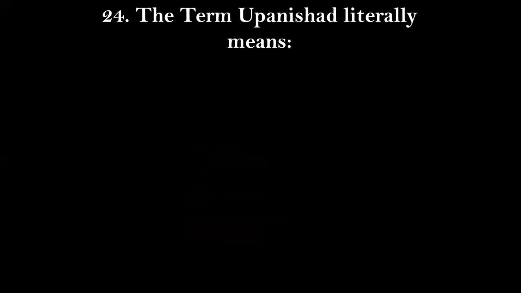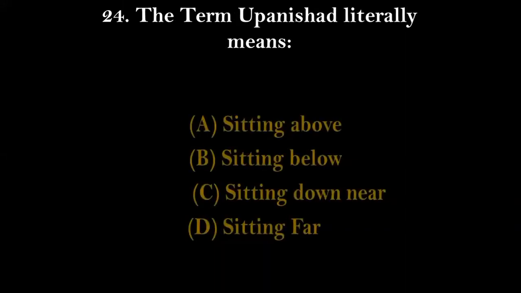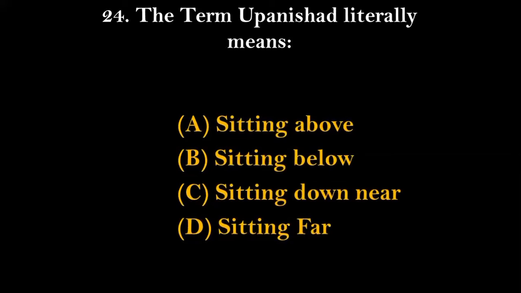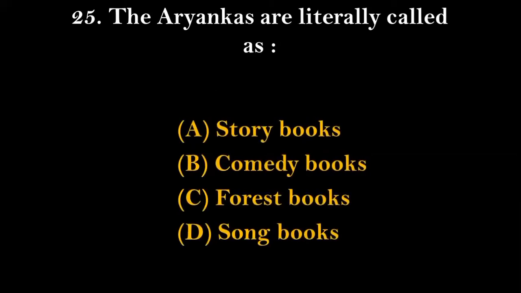Question number 24. The term Upanishads literally means sitting above, sitting below, sitting down near, or sitting far. So the term Upanishads literally means option number C, that is sitting down near. Question number 25. The Aranyakas are literally called, or the other name of the book Aranyaka is, story books, comedy books, forest books, or song books. The right answer for this will be option number C, that is forest books.